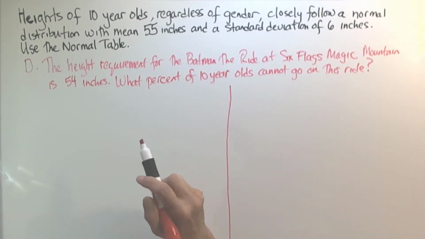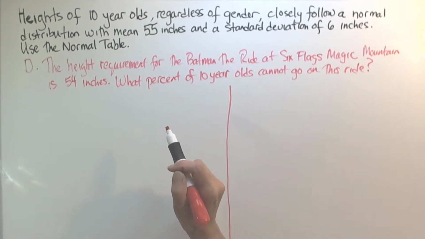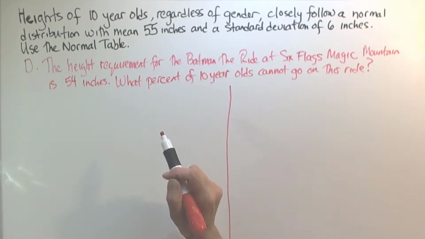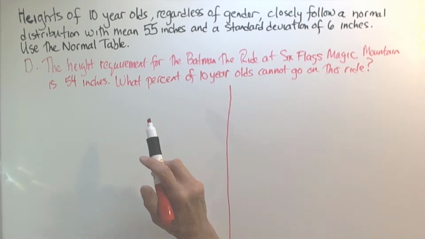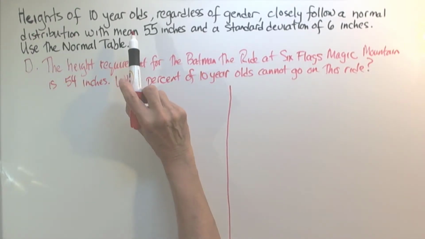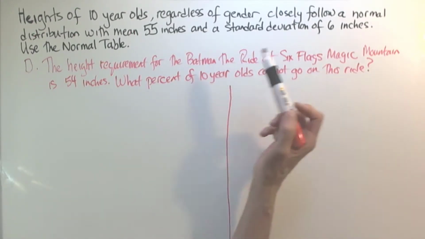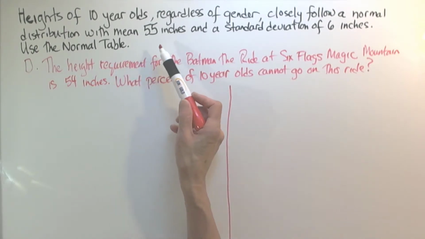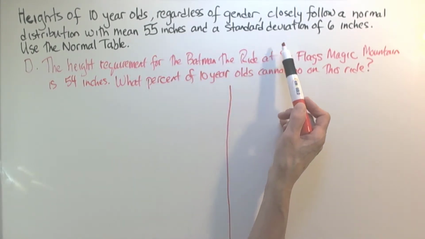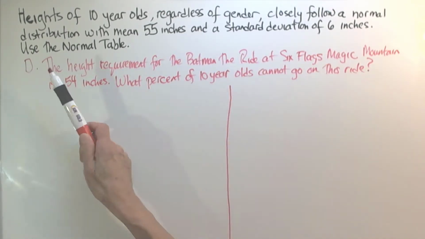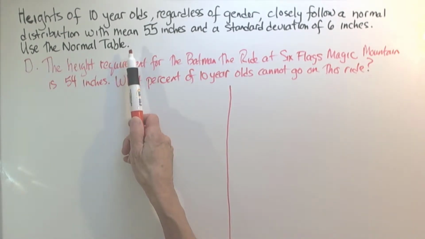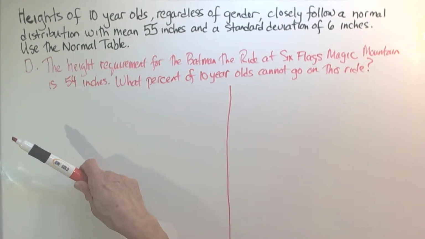In this problem, we're looking at one final example related to random variables. Heights of 10-year-olds, regardless of gender, closely follow a normal distribution with mean 55 inches and a standard deviation of 6 inches. We're going to use the normal table to answer this question.